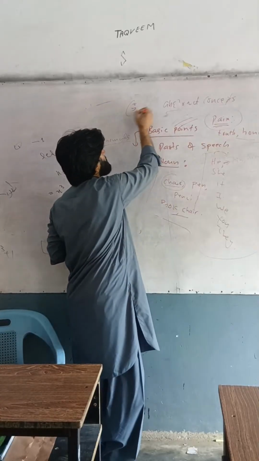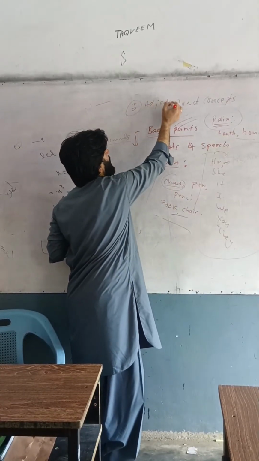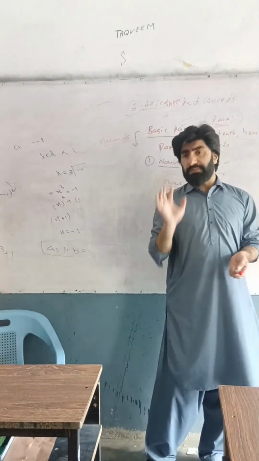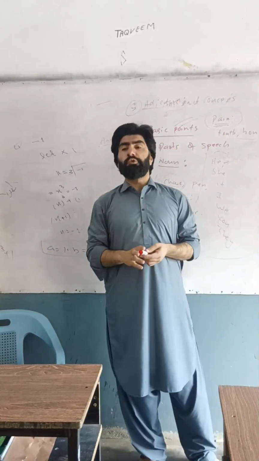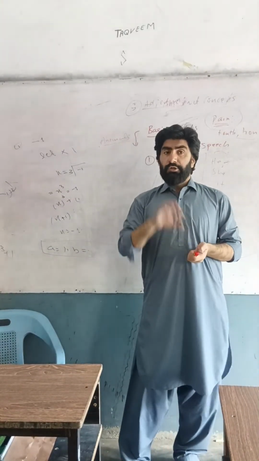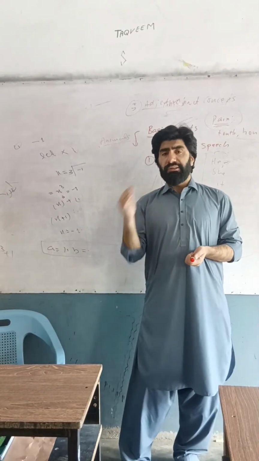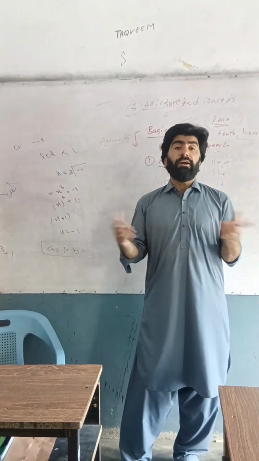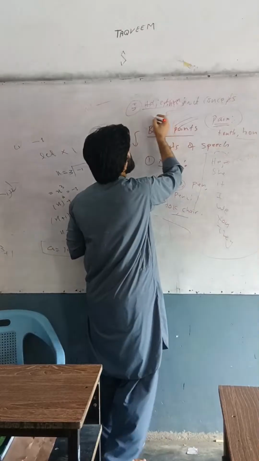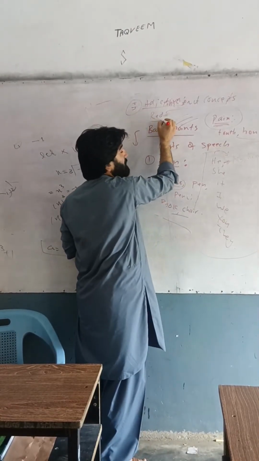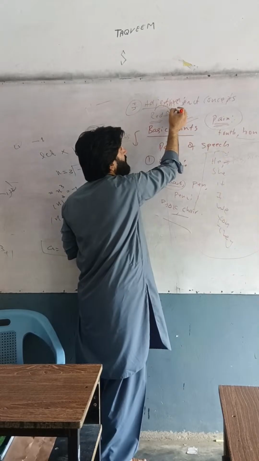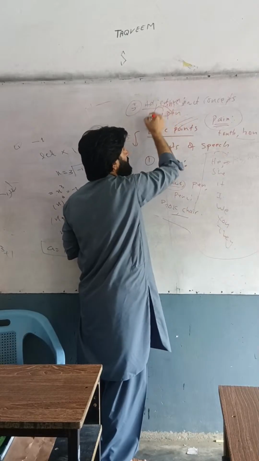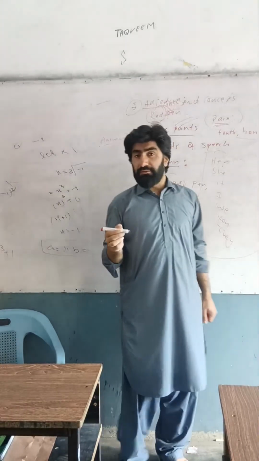Now the third part of speech is the adjective. What does it mean by adjective? An adjective is a part of speech that we use before the noun to describe the noun, to modify the noun, to clarify and beautify the noun. There are a lot of adjectives. For example, I have a word red. So if I write pen after red, this red will become an adjective.